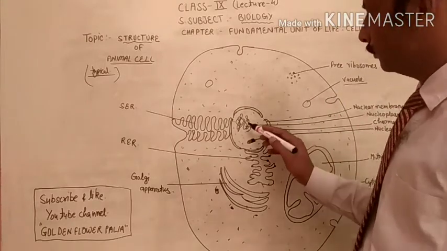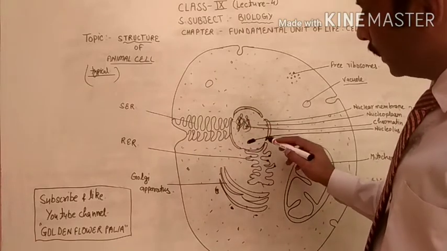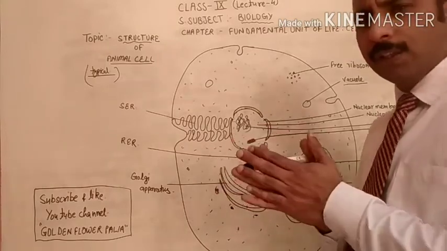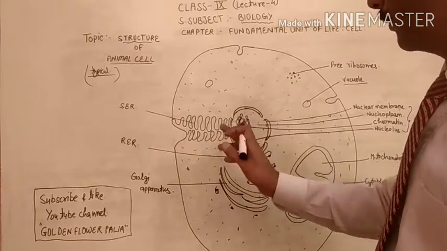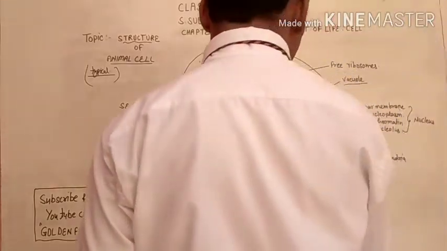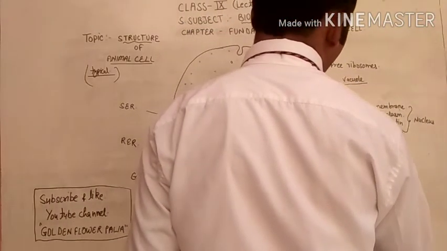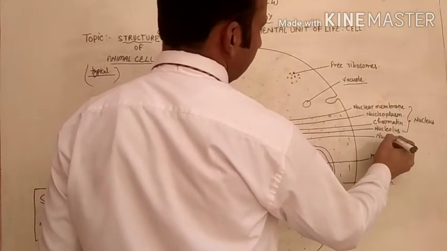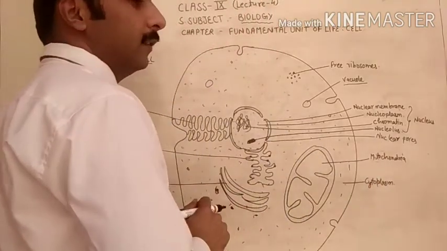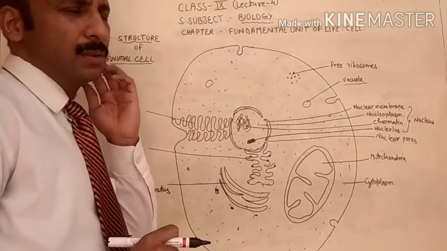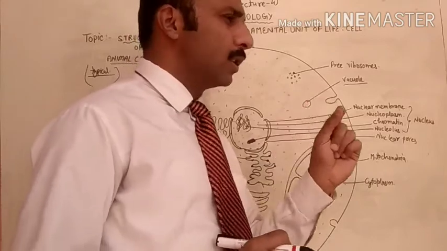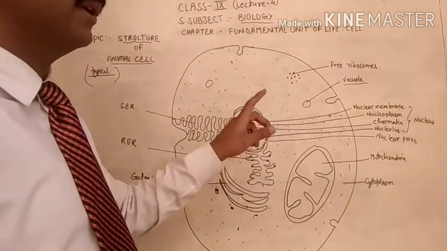The second one is that the nuclear membrane is not continuous. It means you are observing small pores in the nuclear membrane, from place to place. These are called nuclear pores. So nuclear pores are the specific pores in between the nuclear membrane.